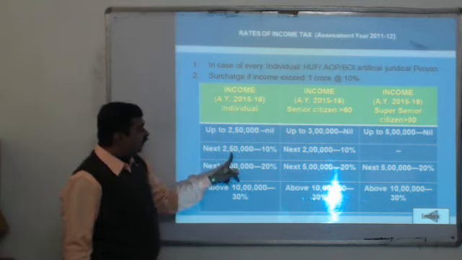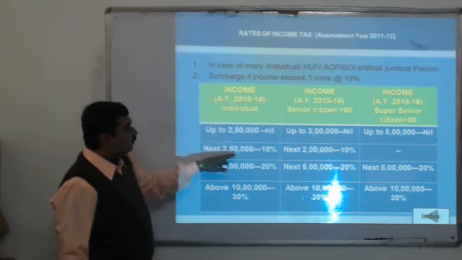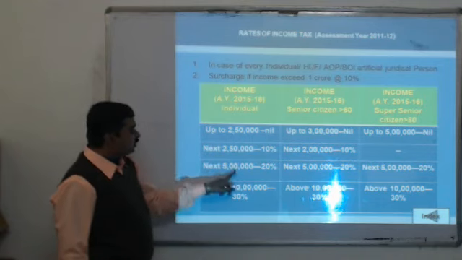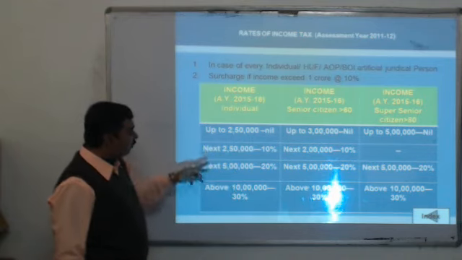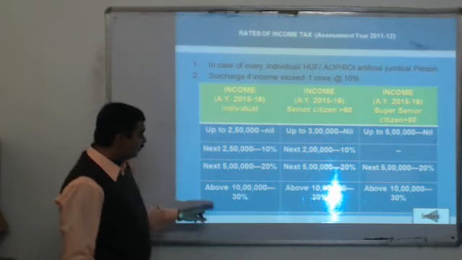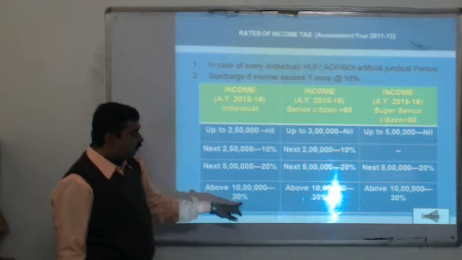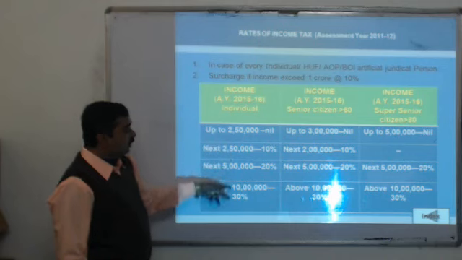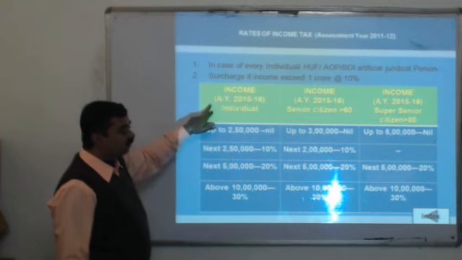Next, from 2,50,000 to 5 lakh, he has to pay 10%. On the next slab, 5 lakh to 10 lakh rupees, he has to pay 20%, and income above 10 lakh is taxed at 30%. So this is the tax rate for an individual.